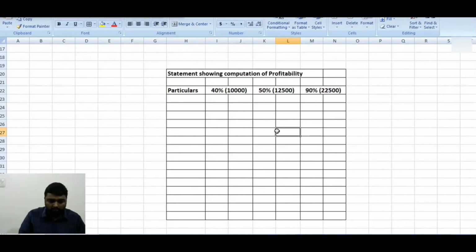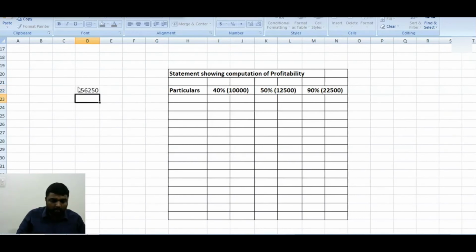So we'll start. It's very simple. 10,000 units is for 40%. Now what will come for 50%? The same thing, 10,000 is for 40%, now what will come for 90%? So this is how we will find out.